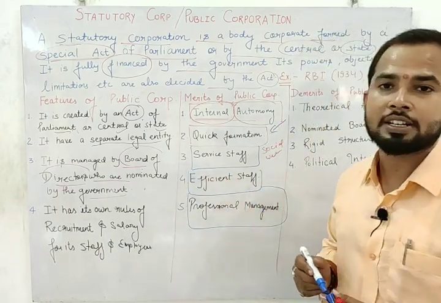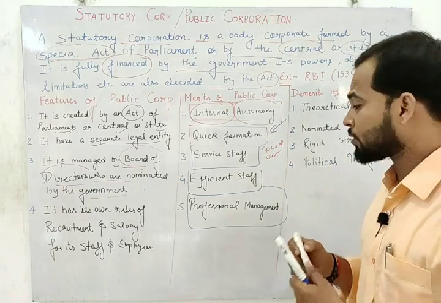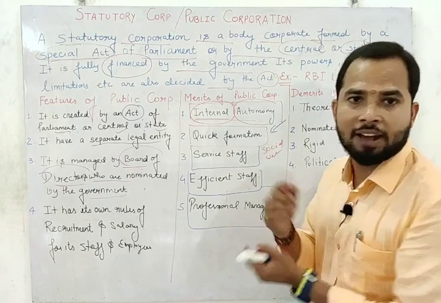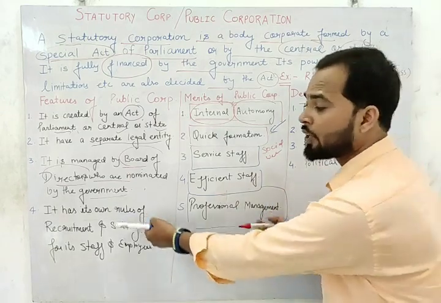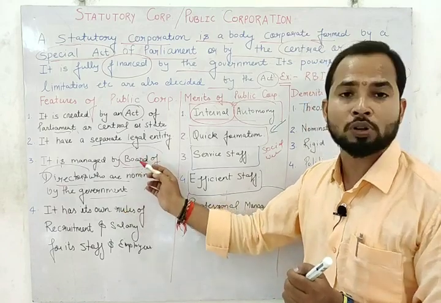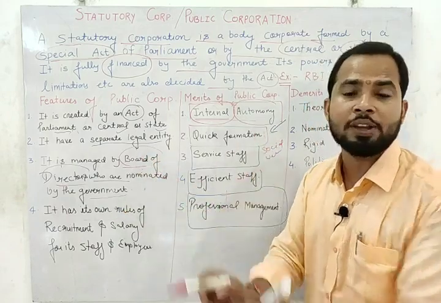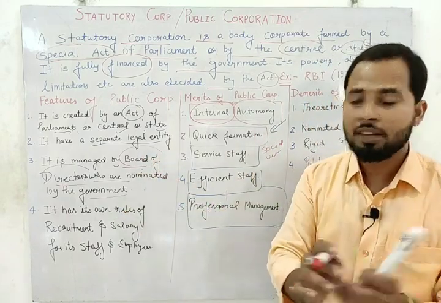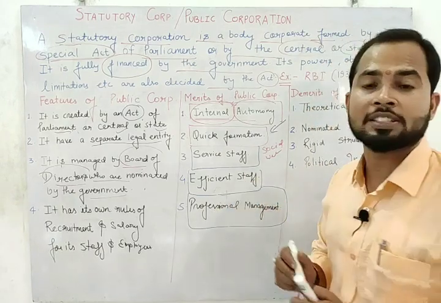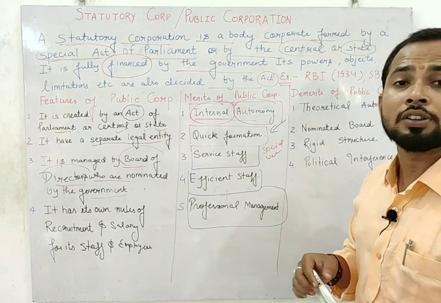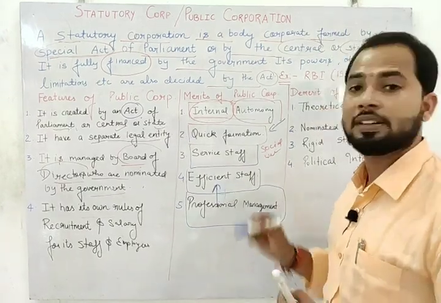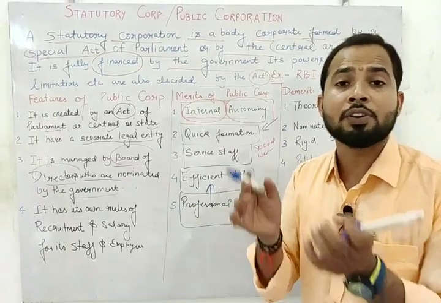Both are interrelated to each other. You have to understand both topics together. When we have professional management, it is because we have recruited the staff according to our own rules and regulations. It is recruited by the board of directors. So what staff have we recruited? They are all professionals. And when we have professional employees and professional management, no doubt the most important thing is that the staff is efficient. They have good speed and good performance.